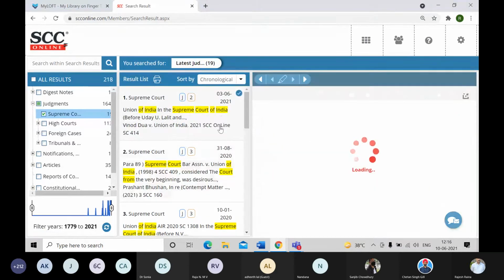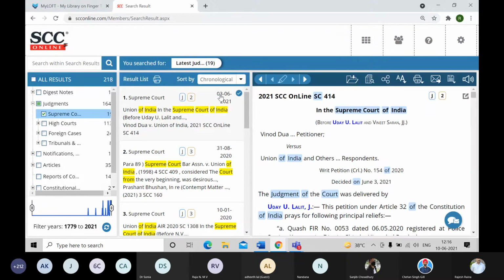And now they'll get arranged in the ascending order. So you have this 3rd of June 21 judgment. That's pretty latest on defamation. Now let's remember these couple of results, that is 210, and the latest one is 3rd of June. Let's also see the other one, that is 31st of August, the next one in the result list.